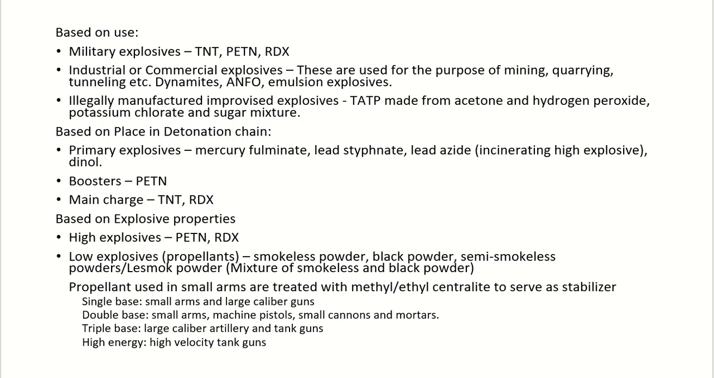High explosives are PETN, RDX, HMX, TNT. Low explosives or propellants are smokeless powders. These are basically used in firearms. Black powder, and semi-smokeless powder, which is also known as less smoke powder. Semi-smokeless is the mixture of smokeless and black powder. Propellants used in small arms are treated with methyl or ethyl centralite to serve as a stabilizer.